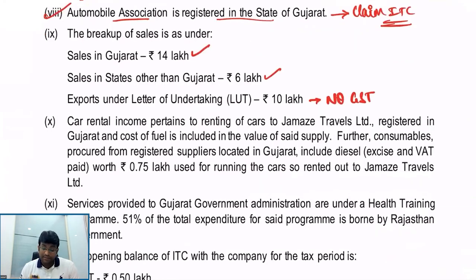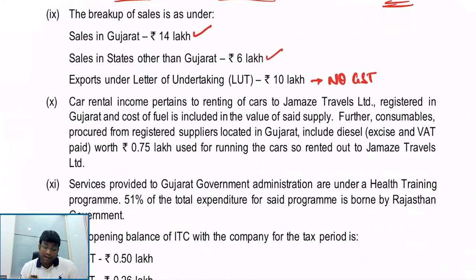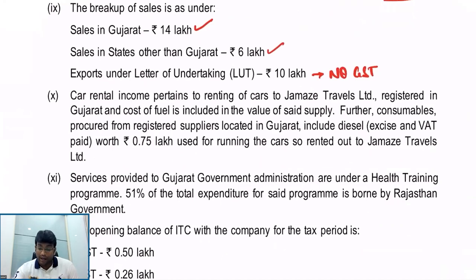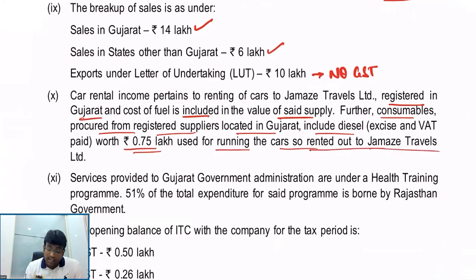Car rental income. What is that word, sir? Car rental income pertains to what? Renting of cars to Jamas Travels Limited. To whom, my dear friends? Jamas Travels Limited, registered in Gujarat. And the cost of fuel is included in the value of supply. Further, consumables procured from a registered supplier located in Gujarat include diesel worth 75,000 used for running of cars so rented to Jamas Travels. So on this, what will happen?